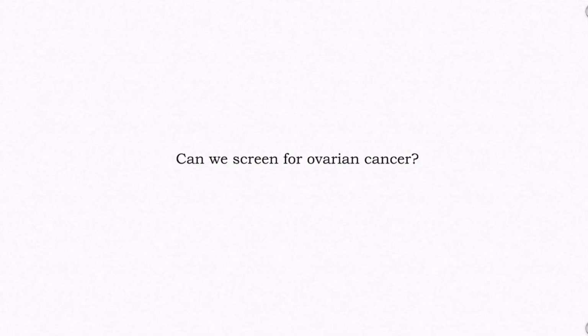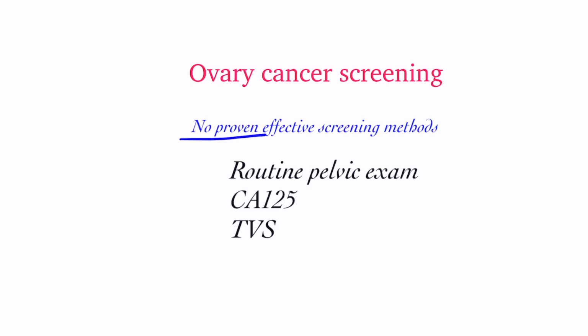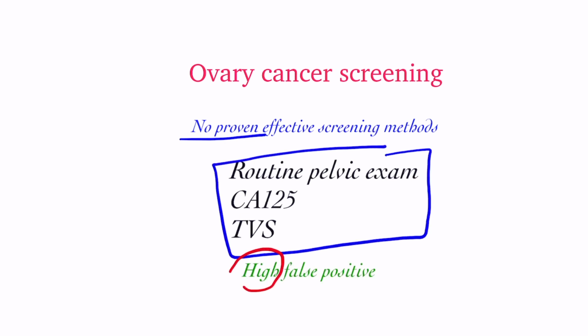Can we screen for ovarian cancer? There is no proven effective method of screening for ovarian cancer. At present, routine annual pelvic examination, CA-125, transvaginal ultrasonography or a combination of these as screening tests suffers from high false positivity. High false positivity in screening tests is undesirable, as it may lead to unnecessary anxiety and surgery. These tests are not even effective in high-risk populations where the risk of ovarian cancer is high, like in BRCA.